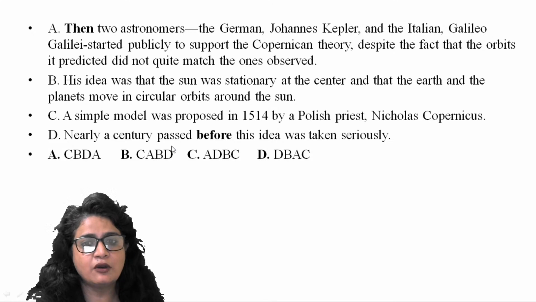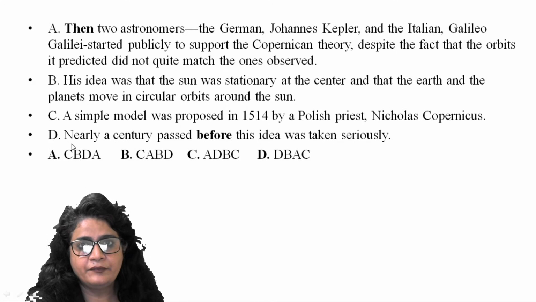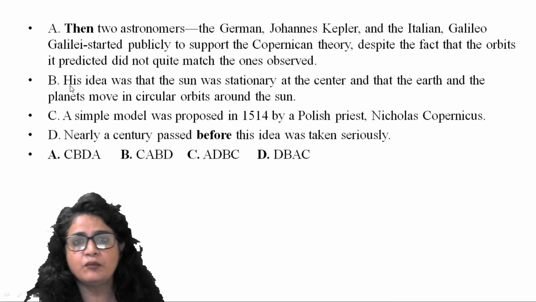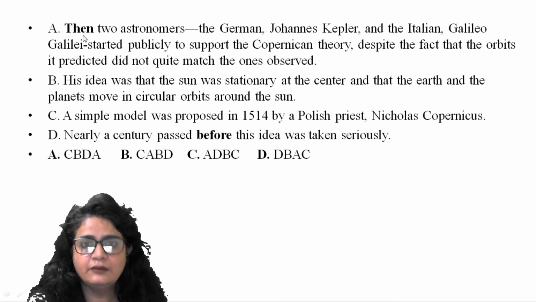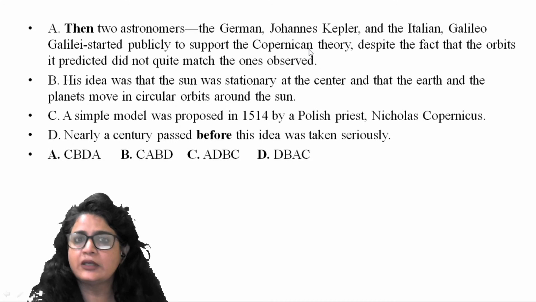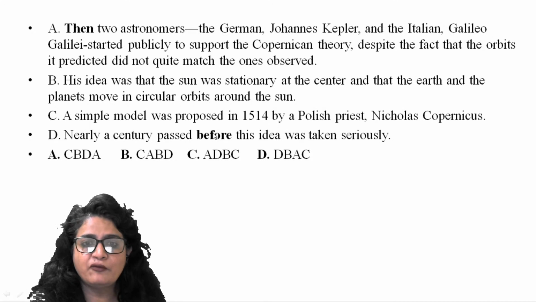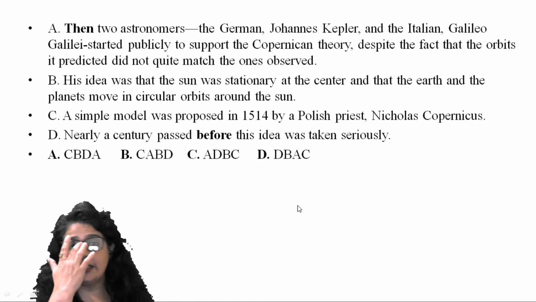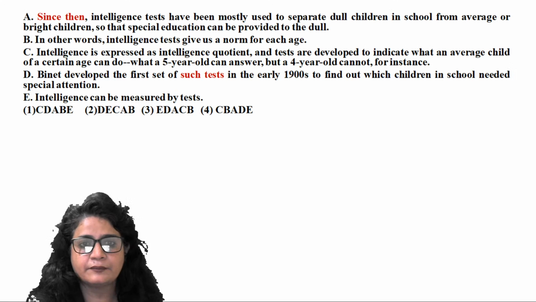So CB becomes your mandatory pair, right? With CB, you have only one option. Look at the other links. Nearly a century passed before this idea. So this idea is introduced in B further, right? Then indicates what happened after the idea was accepted or after the idea was taken seriously. Then two astronomers, Kepler and Galileo, started publicly to support the Copernicus theory. Alright, so "then" and "before" are indicating that this is happening before and this comes later on. With these sequence indicating words, you can come to your answer easily.